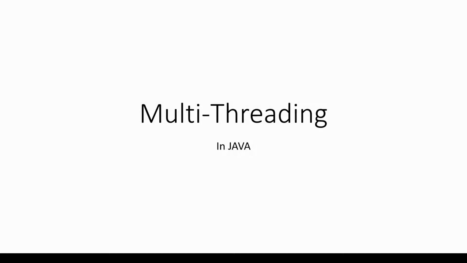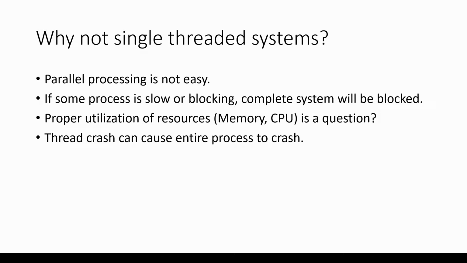Today we'll discuss multi-threading in Java. So first let us see what are the disadvantages of single-threaded systems and why we are not using it nowadays. The first disadvantage of a single-threaded system is parallel processing is not easy to achieve. Why? Because a single thread can perform a single task at a time.